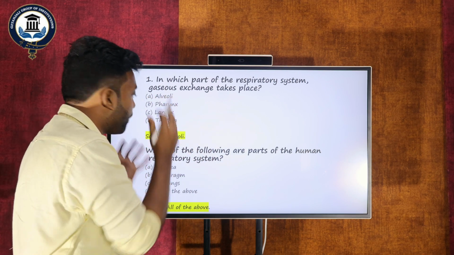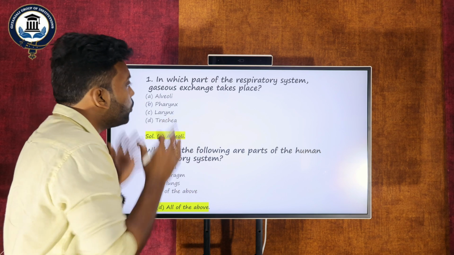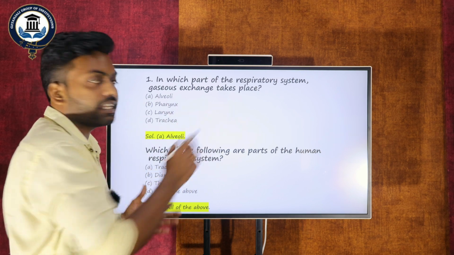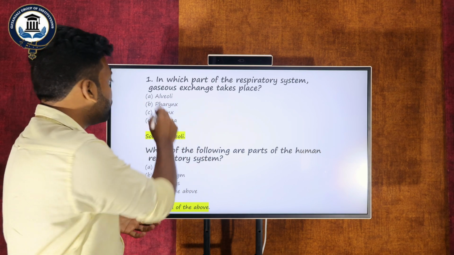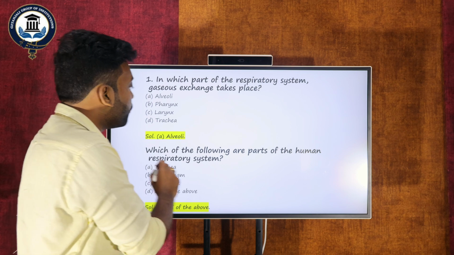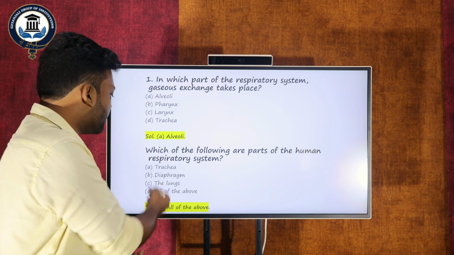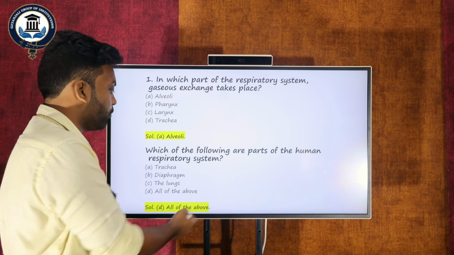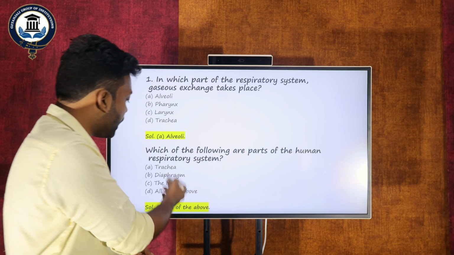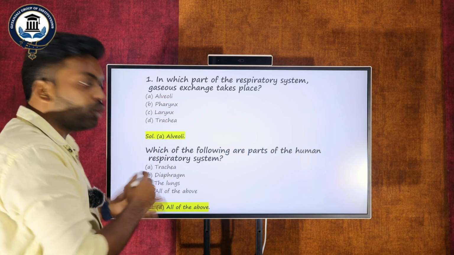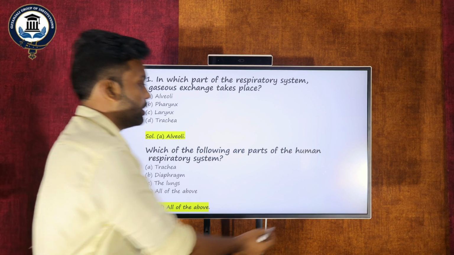Alveoli is the part of the respiratory system where gas exchange takes place. So that is the answer. The second one: which of the following parts belong to the respiratory system: trachea, diaphragm, lungs, or all of the above? The answer is all of the above. So these are the two competitive bits I have discussed today.